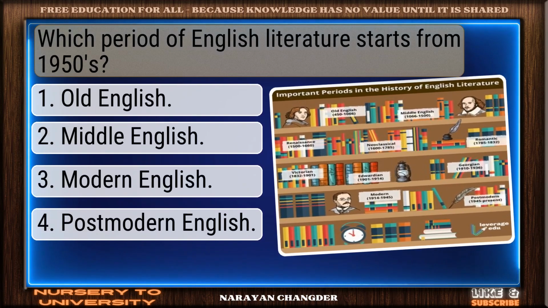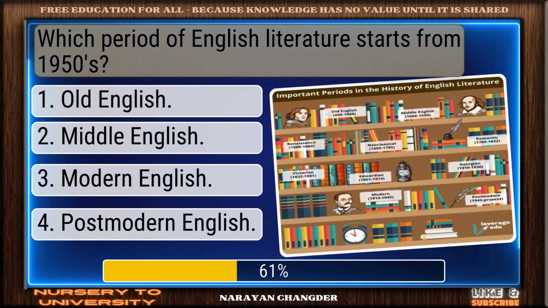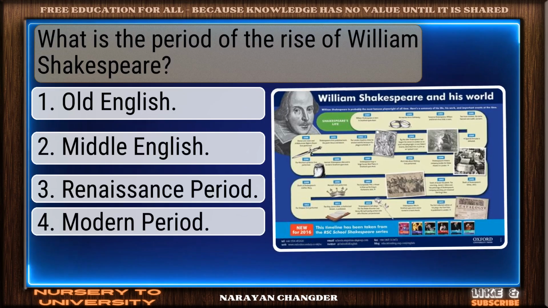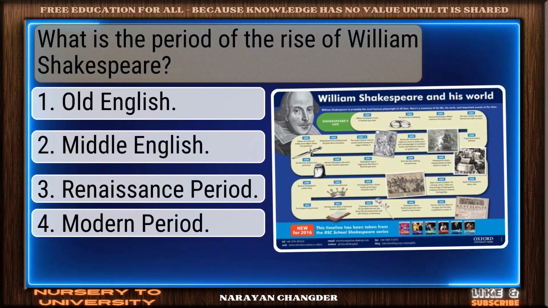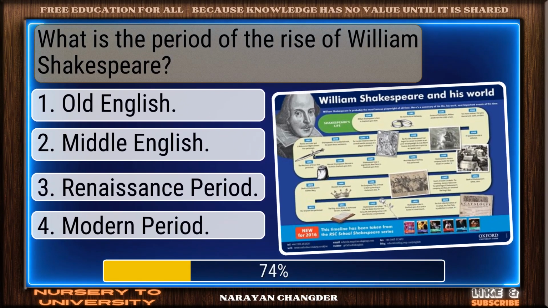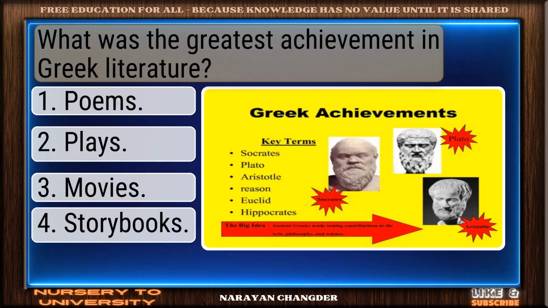Which period of English literature starts from 1950s? Right choice. Modern English is best. What is the period of the rise of William Shakespeare? Right again. Renaissance period is valid.